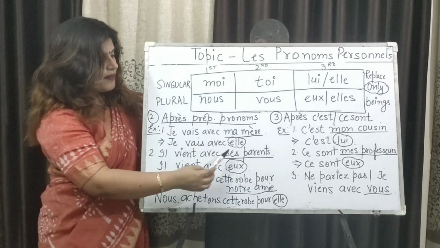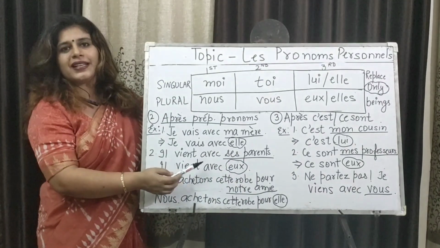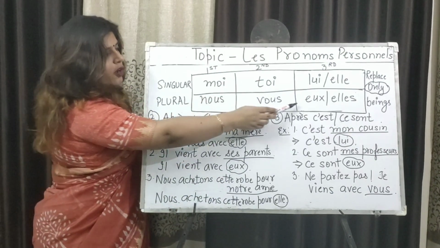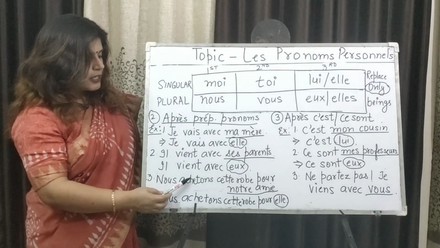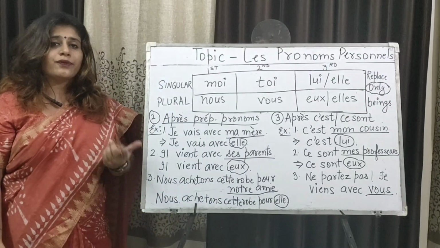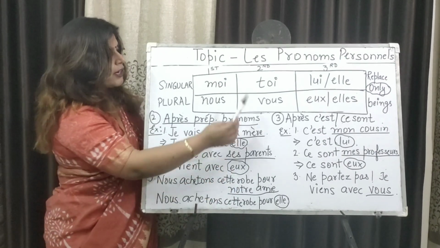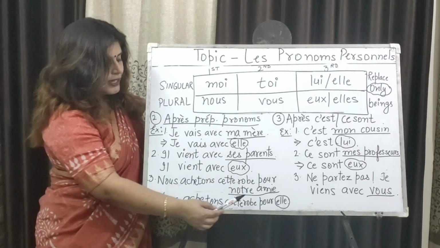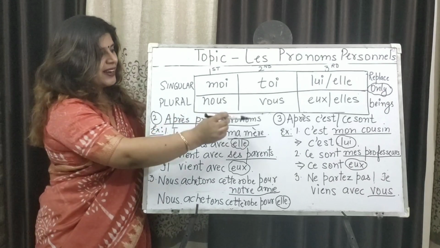Second, il vient avec ses parents. Again, the preposition is avec. And then we have parents. So, parents, masculine plural, option EUX is the replacement. Third, nous achetons cette robe pour notre ami. Now, ami is feminine. So, we buy this dress for our female friend. So, for the female friend, the answer is elle. Nous achetons cette robe pour elle. So, that is person replacement after the preposition.